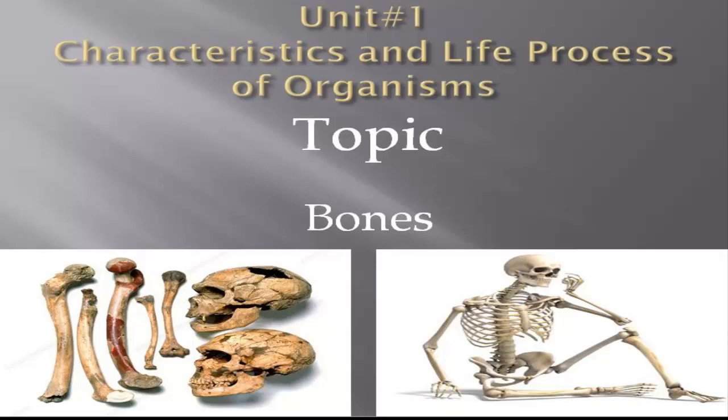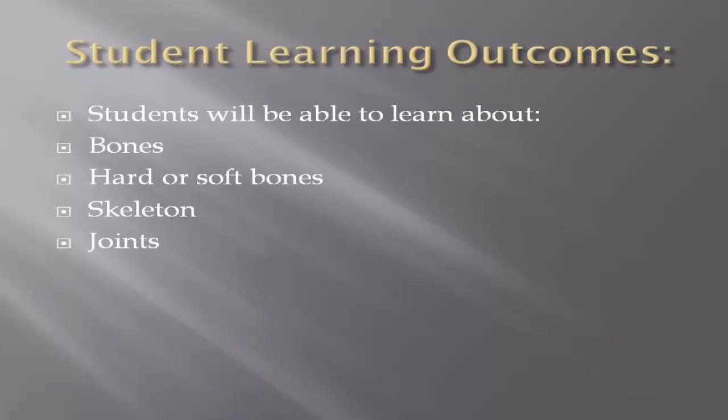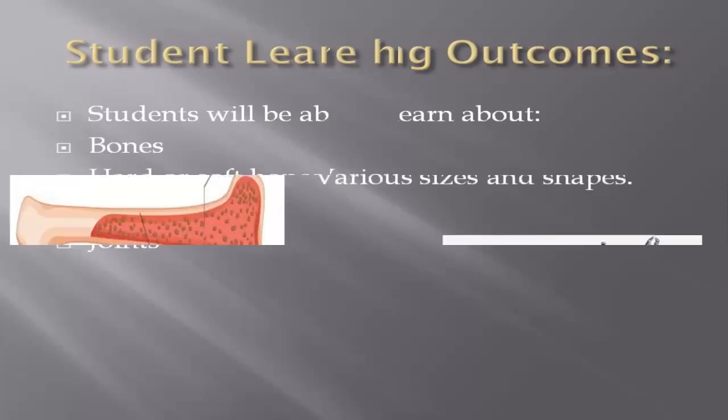So in this picture you can easily see that these are the different bones, and when these bones are united to each other, then they will make a human skeleton. Okay, so first of all I will tell you about the student learning outcomes. After this lecture, you will be able to learn about bones, hard or soft bone, skeleton and joints. At the end of this class, you will be able to learn what bones are, whether bones are hard or soft, what is skeleton and what are joints.